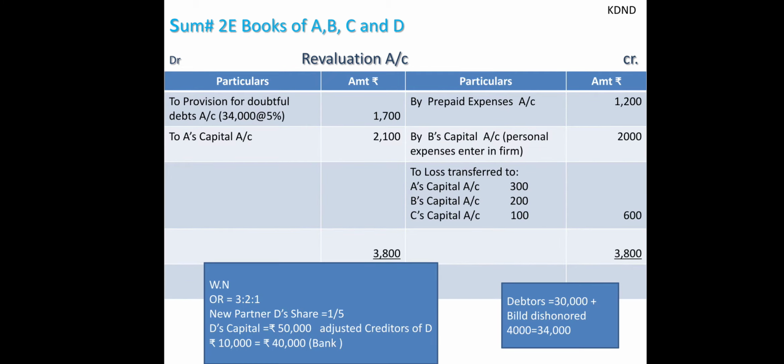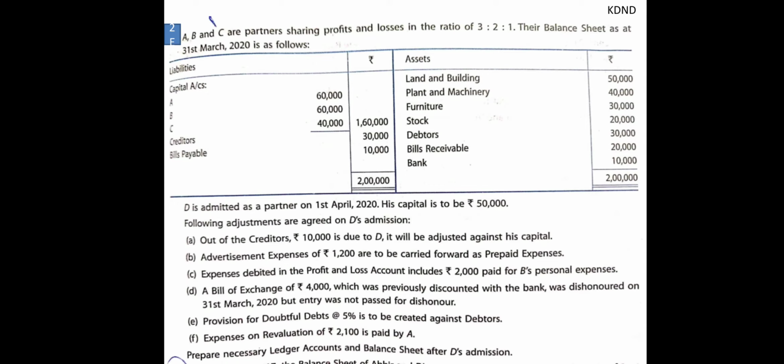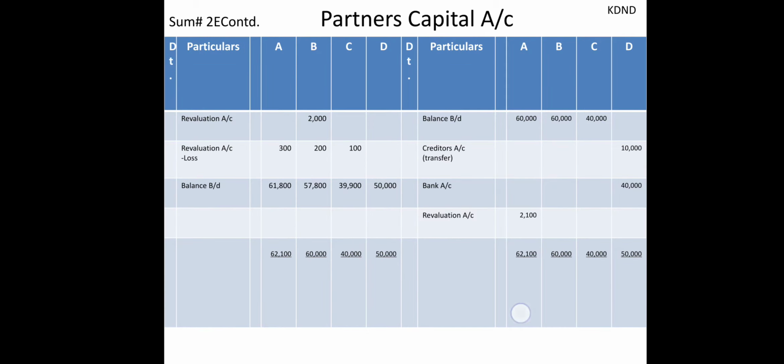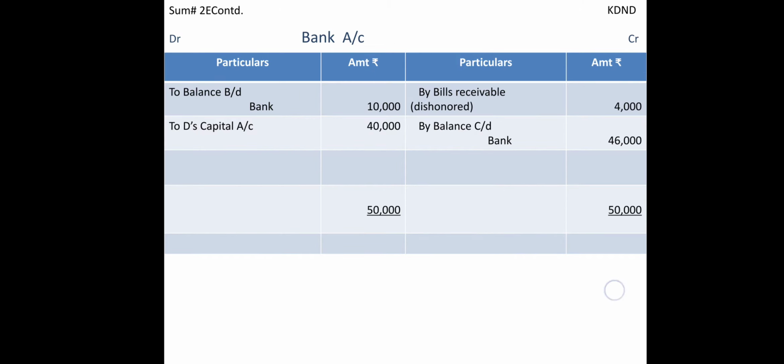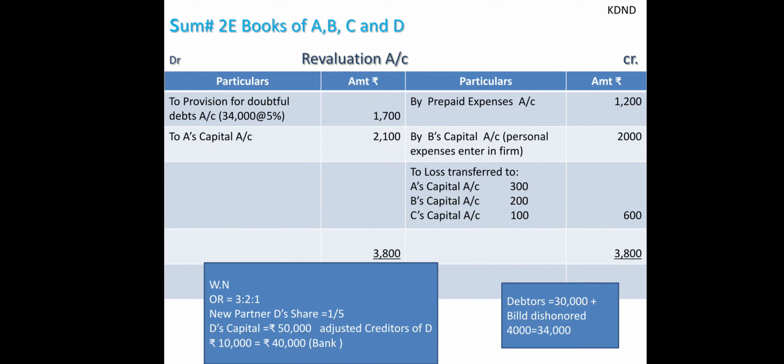Then the next point is provision for doubtful debts of 5% is to be created on the debtors. So here debtors is standing at rupees 34,000 after the adjustment of bills discounted, and now provision of 5% is to be created on this. So 1700 will be deducted, and finally it gives you 32,300 in the outer column. And another effect of this will be in the revaluation account, debit side, provision for doubtful debts 1700.